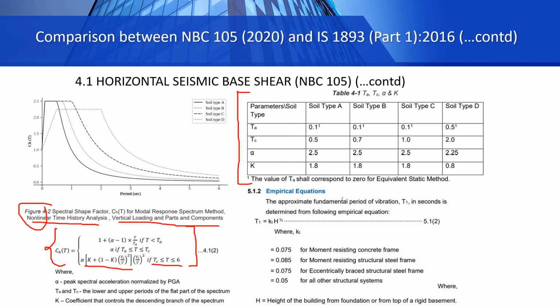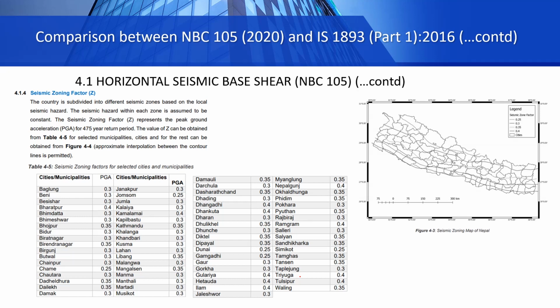When we perform response spectrum analysis, then I will go through these values once again and how we perform the calculations. And finally, we have the empirical formula for determination of time period here, which is given as kt into H to the power 3 by 4. H is the height of the building from foundation or from top of a rigid basement, and the value of kt is different for different types of framing systems. For example, for moment resisting concrete frame, which we will be using for this design, it is 0.075. For moment resisting structural steel frame, it is 0.085, and similarly other values for other structural systems. So 5.1.2 gives us the time period.